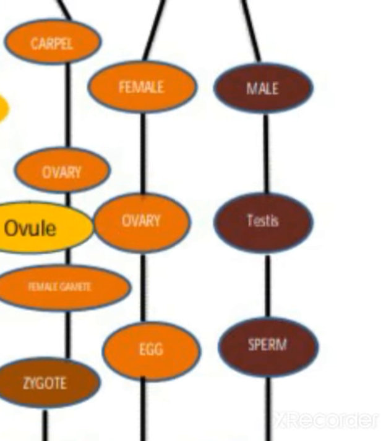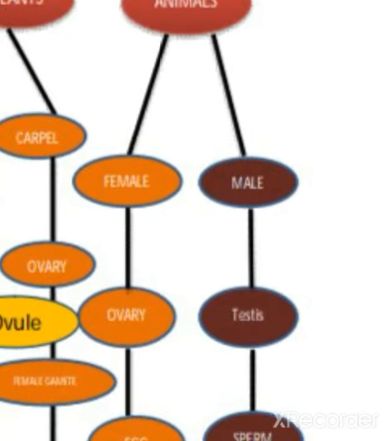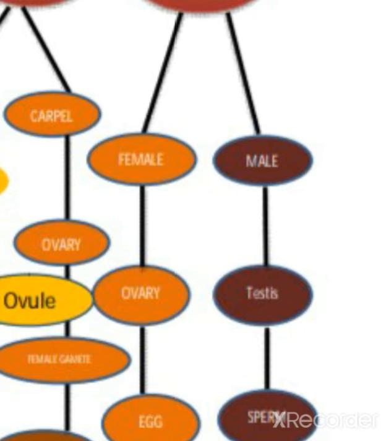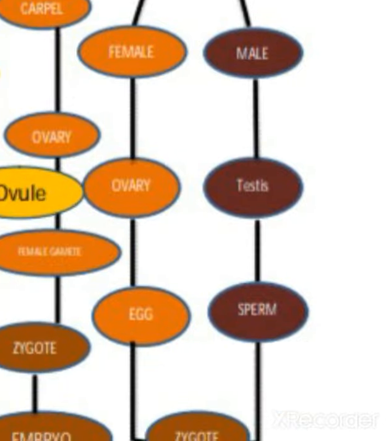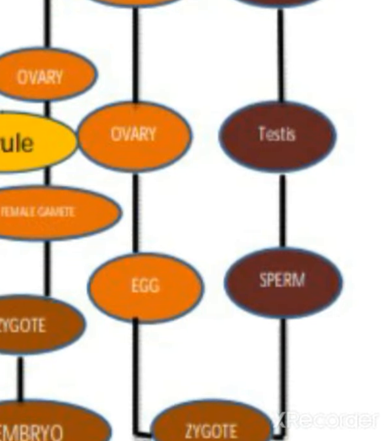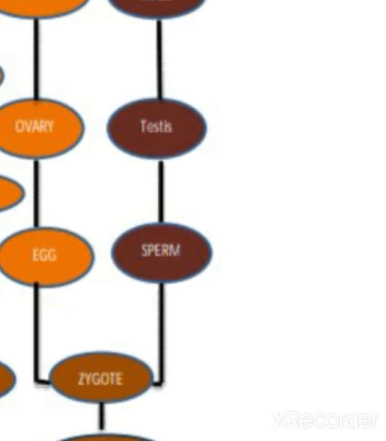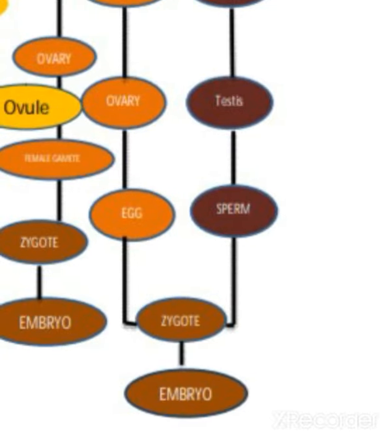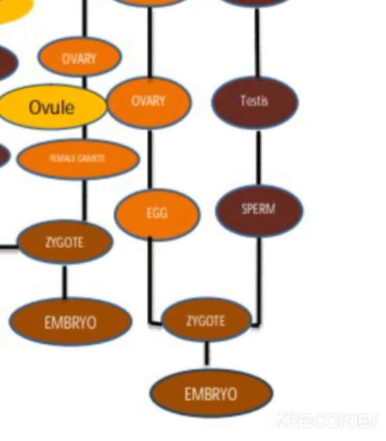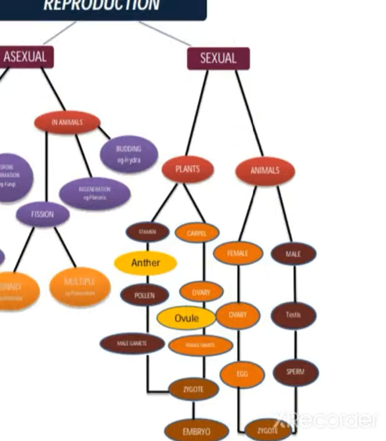In the case of animals, the same way, male and female. The females have ovaries, and the males have testes. These are the reproductive organs. From the ovary, females produce eggs, and from the testes, males produce sperm, and when both fuse, it forms a zygote, and the zygote develops into an embryo, children.